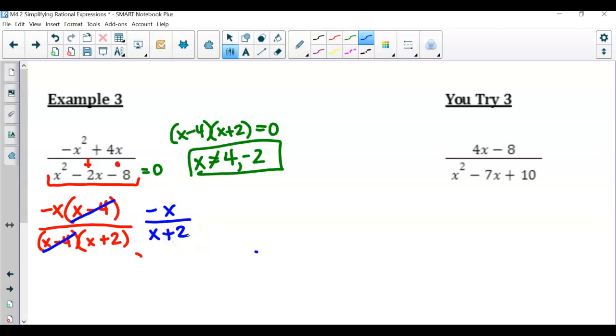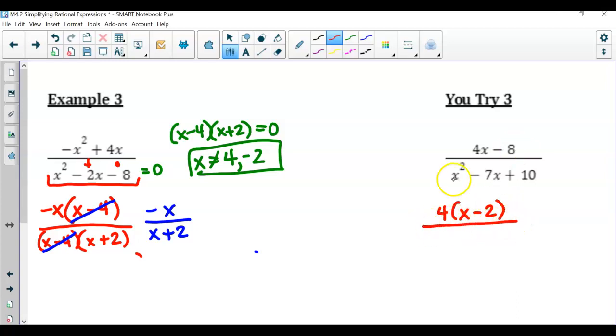So now go ahead and pause the video and try this on your own. And here we go. So here I notice in my numerator that this can be factored. There is a GCF. I can divide both by 4. They don't both have an x though, just the 4x does. So not 4x, just 4. So 4 divided by 4 is 1, so 1x. Then negative, so minus 8 divided by 4, which is 2.